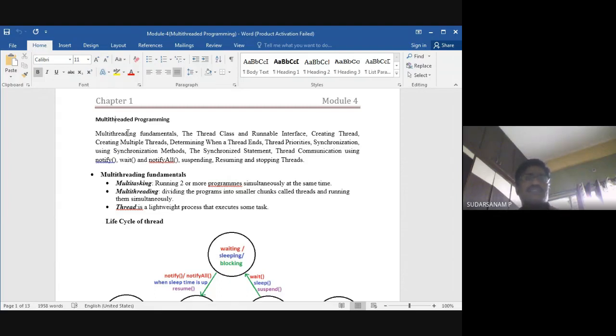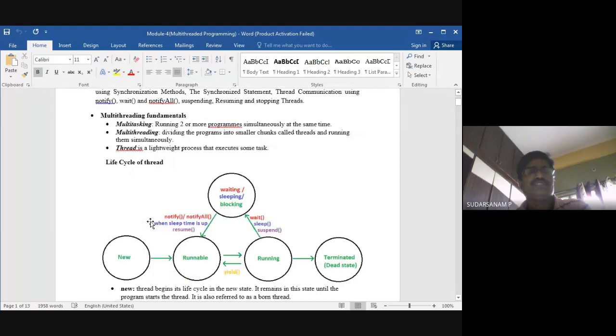So here the syllabus is multi-threading fundamentals, the Thread class, the Runnable interface, how to create a thread, creating multiple threads, and determining when a thread ends. Then thread priorities, thread communication using wait, notify, and notifyAll, and suspending, resuming, and stopping threads. These are all the syllabus. Now we have to see multi-threading one by one. What is multi-threading? Where to use, how to use, when to use.